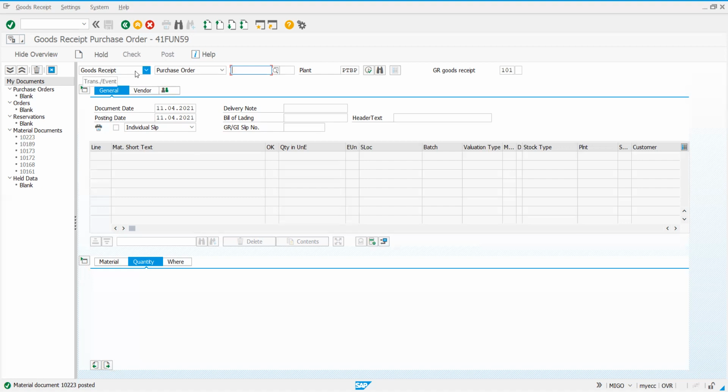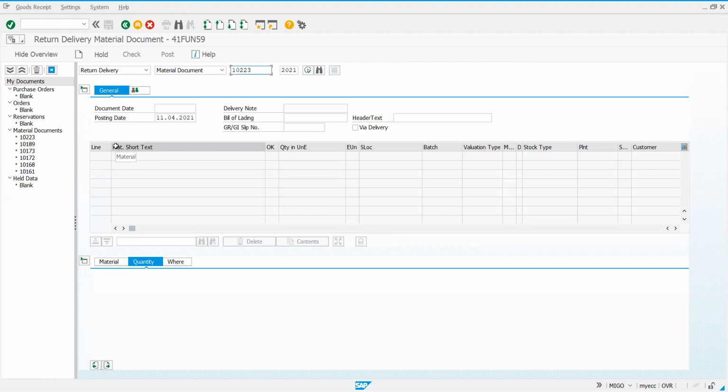Instead of goods receipt, hope you are able to see the MIGO screen now. In this, instead of goods receipt, I select return delivery. Make a note, return delivery. Because the quantity is of poor quality or damaged, or for some reason I would like to return it back. It is under return delivery. Under this, I need to proceed. So the document number I have to enter here. This is the recent GR number which the system automatically takes. 10223. I'll enter.